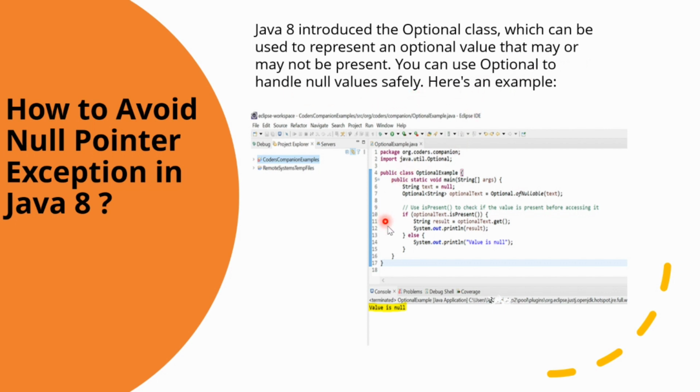So this is the example that I have created. And you can see that Optional.ofNullable, this is the one that is handling the exception. See, this text is defined over here, and here on line number 6 the text is null. So this is handling, and it is going into the else block and printing that value is null.